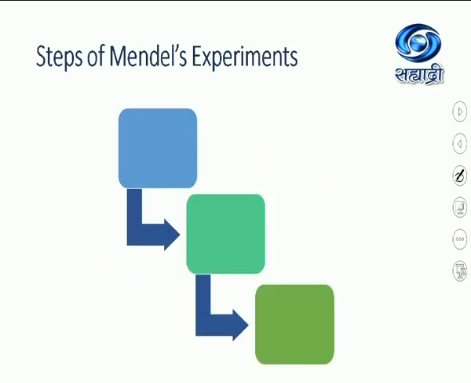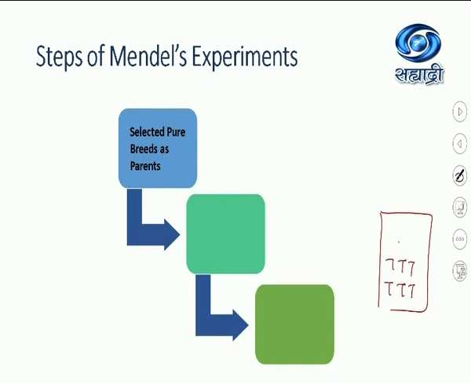Steps of Mendel's experiment. Mendel was very meticulous, systematic. He carried out all his experiment in these 3 steps. The first step was he always selected pure breeds as parent. How was it possible? Suppose this was his backyard of the church where he planted the pea plant. Suppose he planted all the tall plants and one of the plant in this tall plant was dwarf. What he used to do, he used to discard the seeds and again plant the tall seeds.